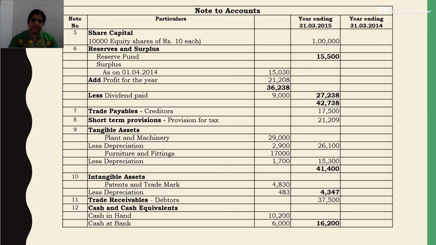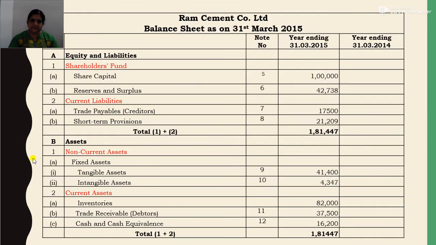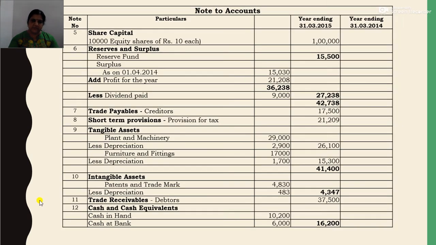So in the balance sheet there is current liabilities, trade payables 17,500, that is creditors, then short-term provisions, that is provision for taxation 21,209. So the total comes to 1,81,447. Now we will see the other side, that is assets. Under assets there will be non-current asset and current asset. Under non-current asset there is fixed asset. Then under fixed asset there is tangible and intangible asset. Tangible asset is note number 9 and intangible asset note number 10. So we will see note to accounts.